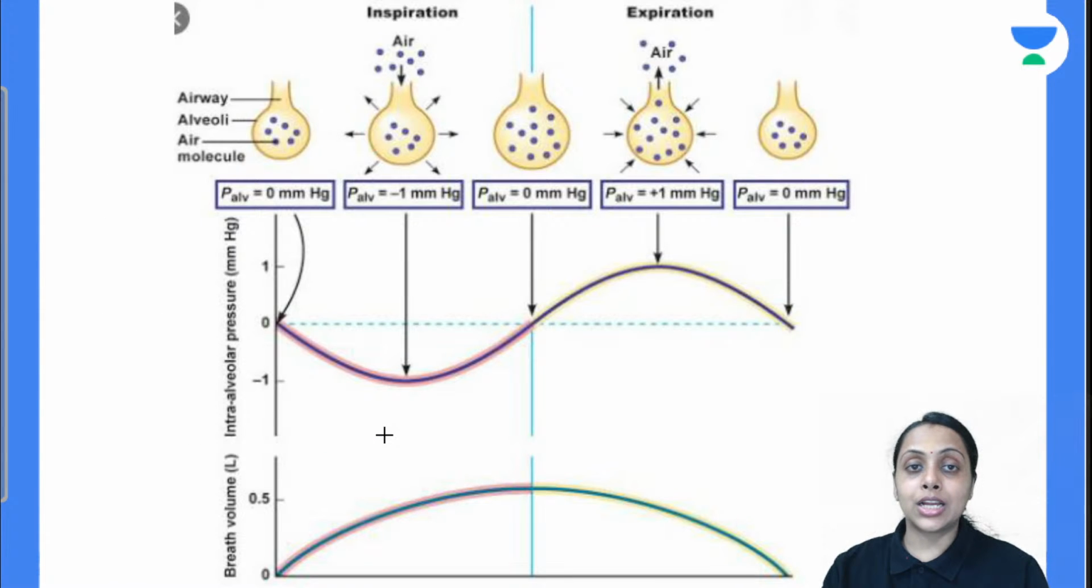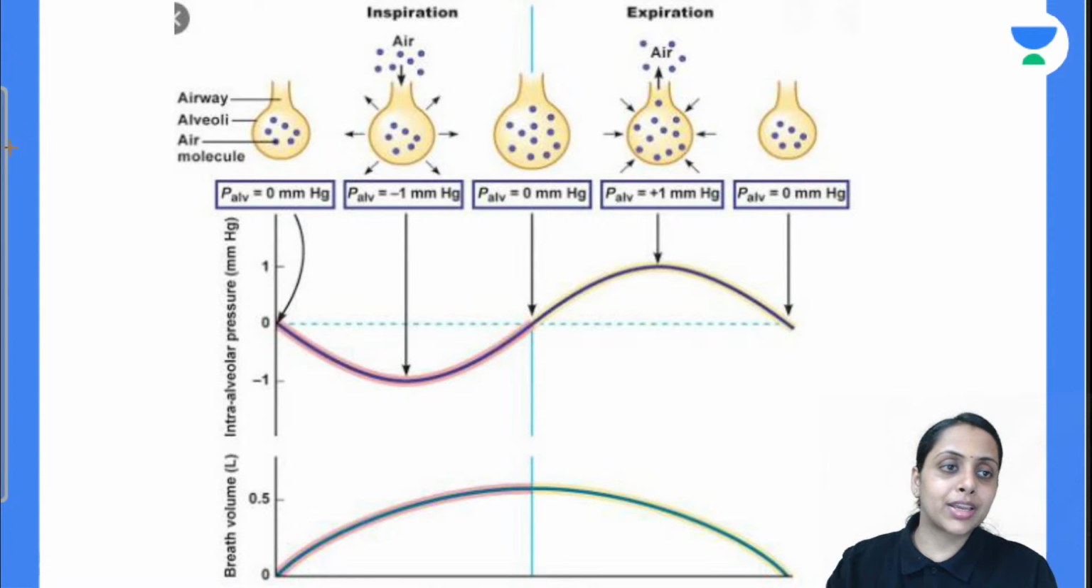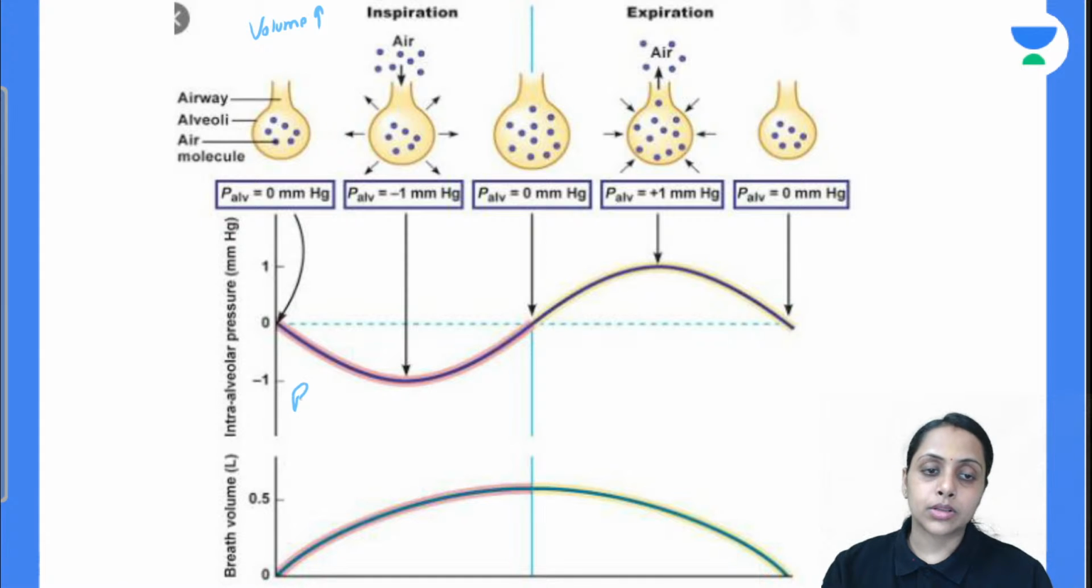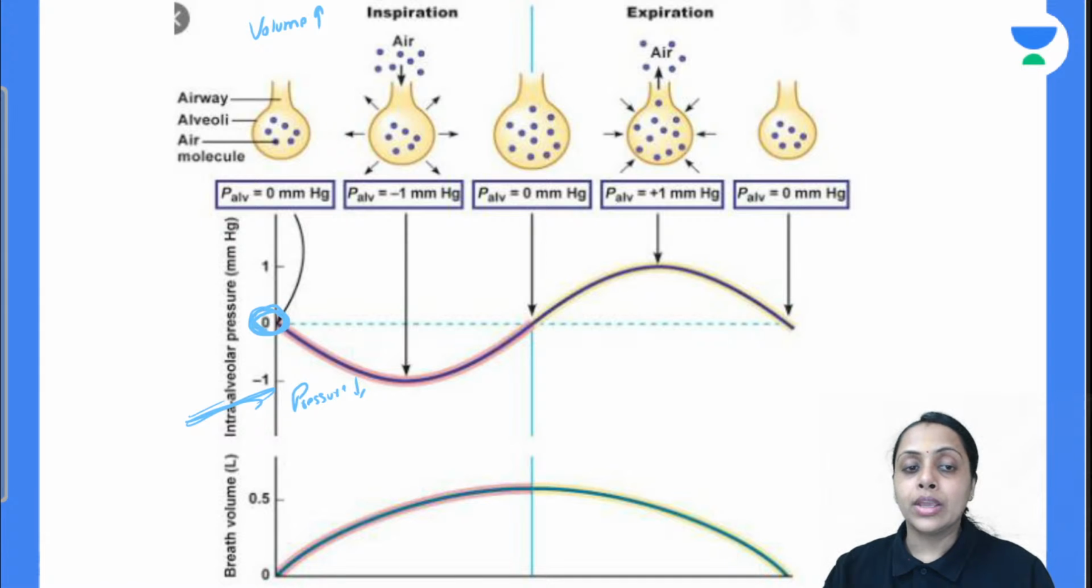So see, this is the curve. In inspiration, volume is going to increase so pressure is going to decrease. This is the curve for intra-alveolar pressure. At the resting condition how much is it? 0. Okay, during inspiration it becomes more negative, it becomes minus 1 mm of Hg, and at the end of inspiration again it becomes 0.